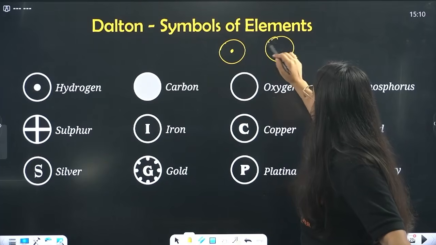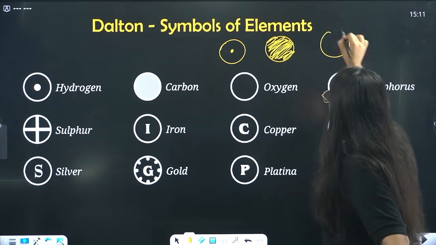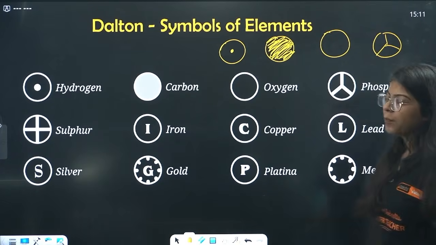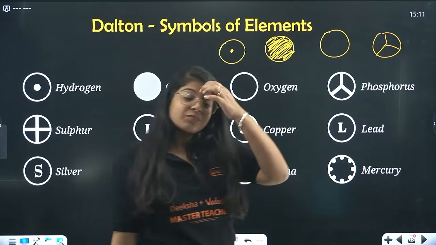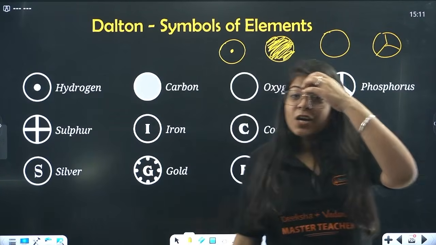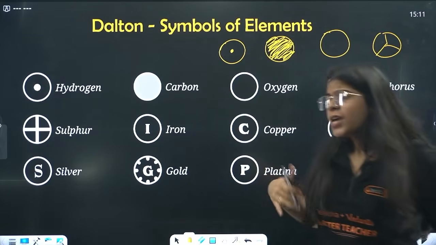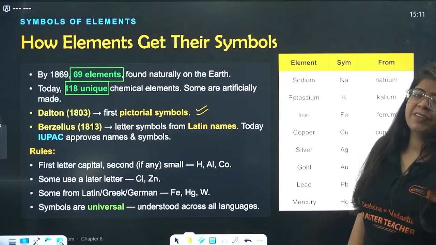If I want to write carbon, I can write like this, you shade it. If I want to write oxygen, you can write this. If I want to write phosphorus, you write this. But you tell me how hard it is to remember all these symbols. Really hard. So it was not very useful, it was not very good.